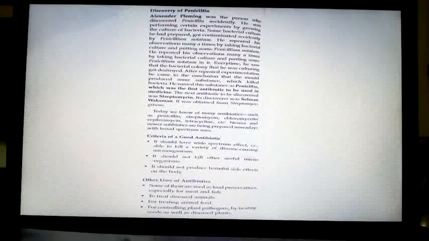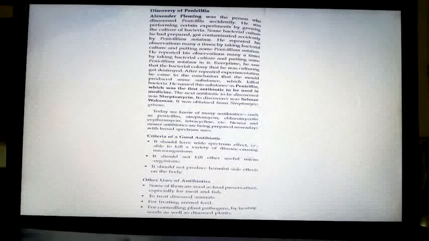And finally, every time he saw that the bacterial colony that he had cultured was getting destroyed. So he took some petri dish. He cultured some bacteria. And each time on that he used to pour Penicillium notatum. By doing so, that died.